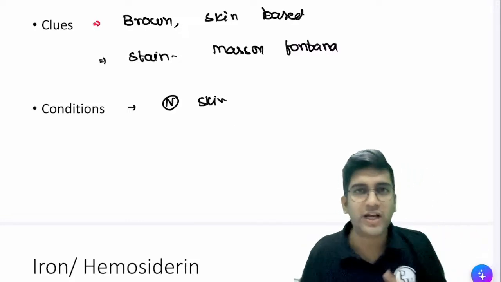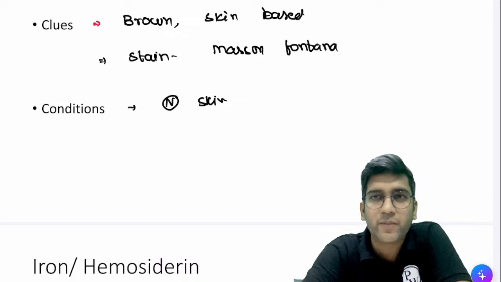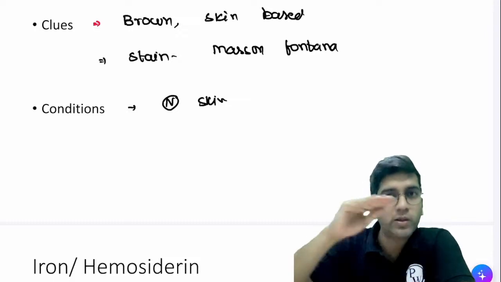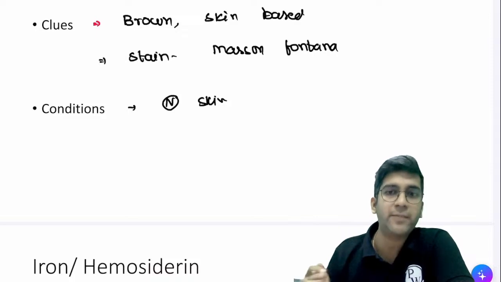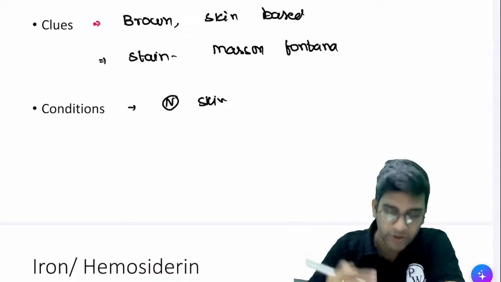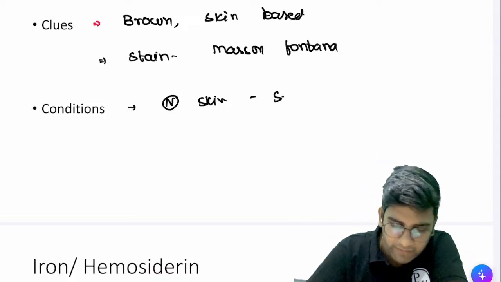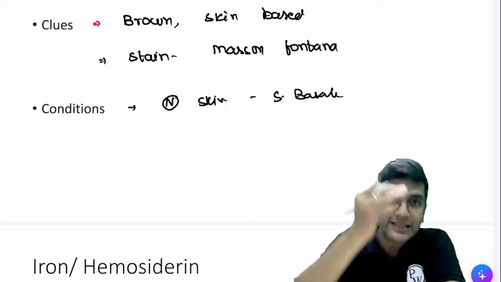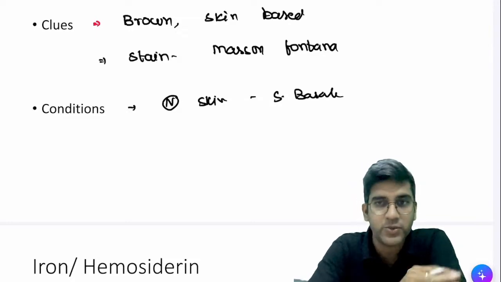Which layer of skin will have melanin? Melanocytes or melanin? Anyone? Let's see how good your physiology is. You will see them in the stratum basale or stratum germinativum. The lowermost layer of the epidermis is where you see the melanocytes or the melanin pigment, right? So it will normally be seen in the stratum basale or stratum germinativum of the epidermis. When it goes above, we won't have that. Yes, it's the stratum germinativum where we see them.